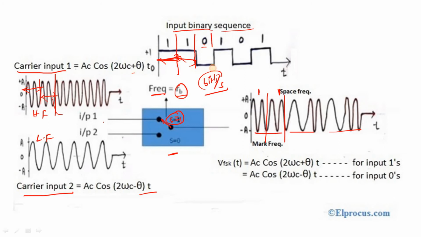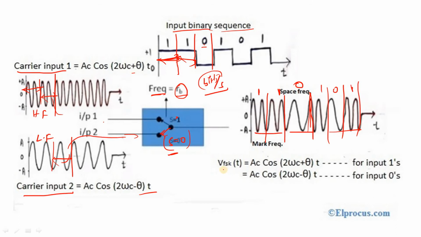Coming to the third case, this is logic 0. If it is logic 0, S is equal to 0 here, that means the switch is connected to input 2. Whatever the duration of this bit stream 0, the same duration from this portion to this portion passes through this multiplexer. The multiplexer output is generated like this. That means this particular duration is represented as a 0. Same for the remaining bit streams: logic 1, logic 0 and logic 1 like this.